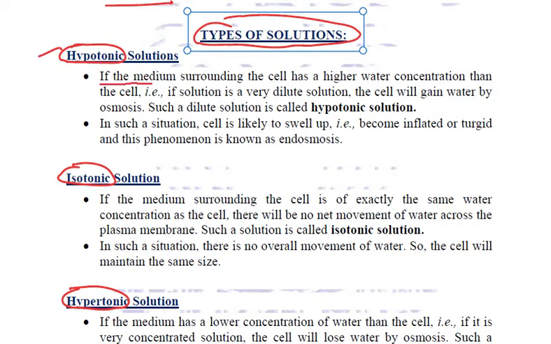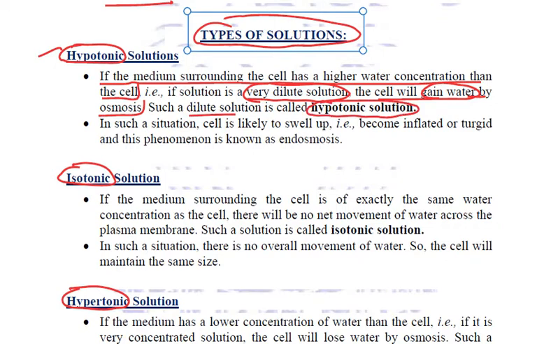If the medium surrounding the cell has a higher water concentration than the cell, that means it is a very dilute solution. Now what will happen is the water outside is more, so therefore the cell will gain water by the process of osmosis, because the water from outside, which is at higher concentration, will go inside the cell which is at lower concentration. Such a dilute solution is called hypotonic solution.